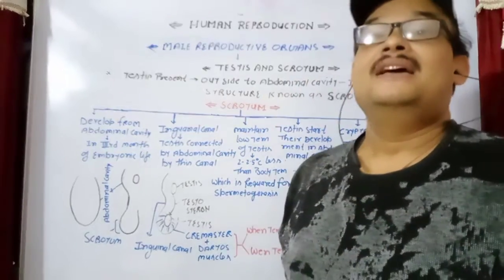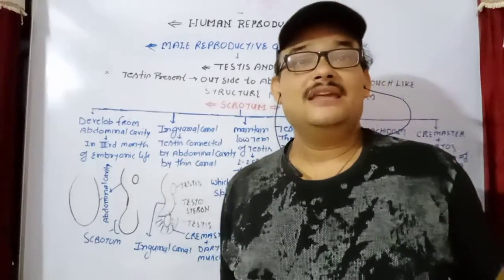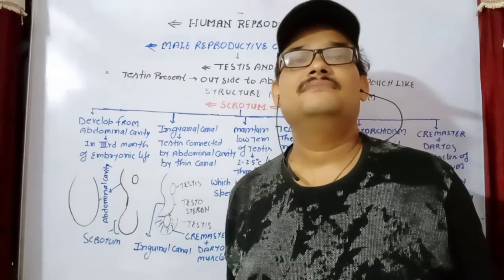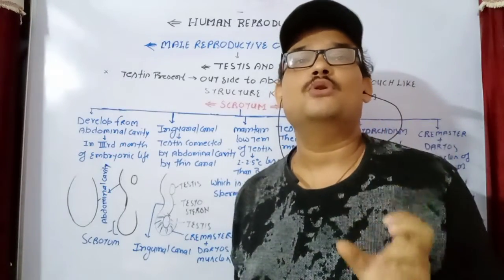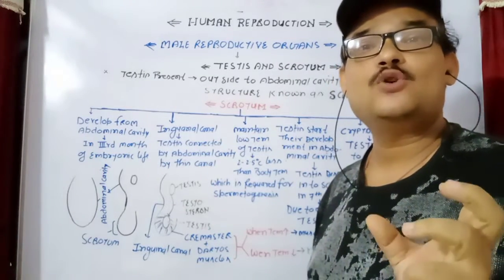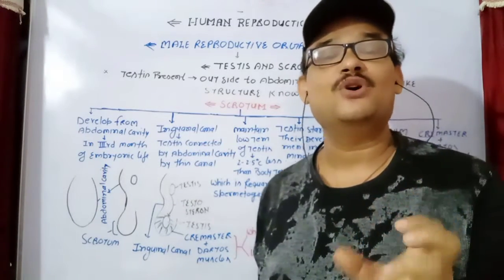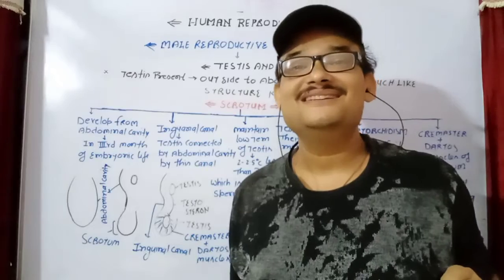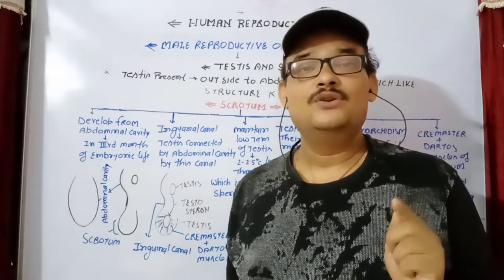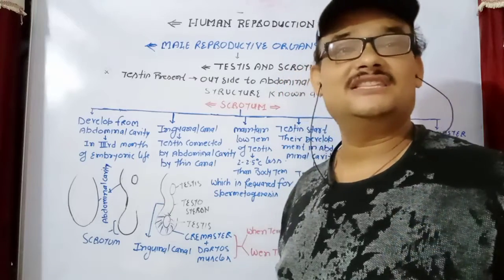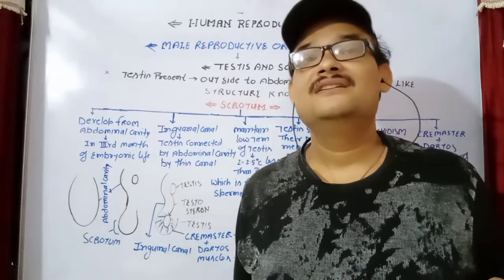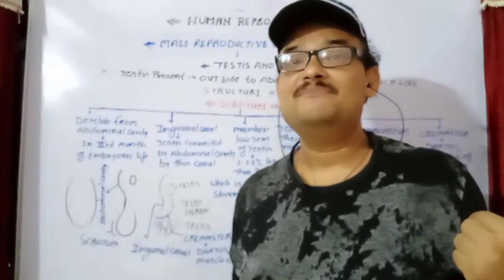Our body temperature, the body temperature of a human, is slightly more, 2 to 2.5 degrees Celsius more, than the temperature required for spermatogenesis. It means in humans there is a need for 2 to 2.5 degrees Celsius less temperature for spermatogenesis than the body temperature.